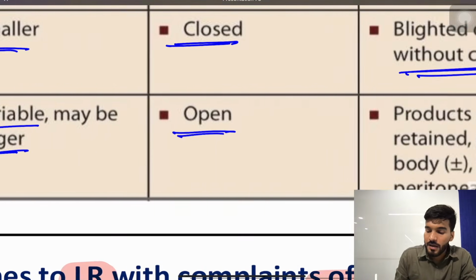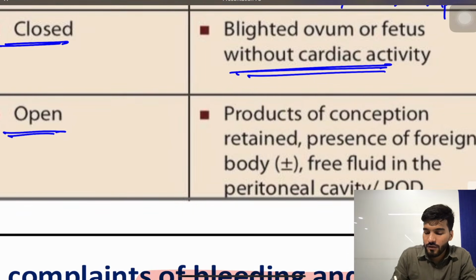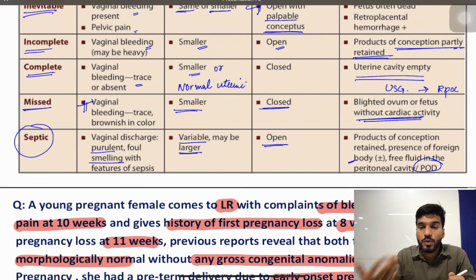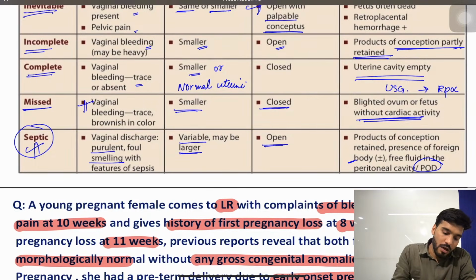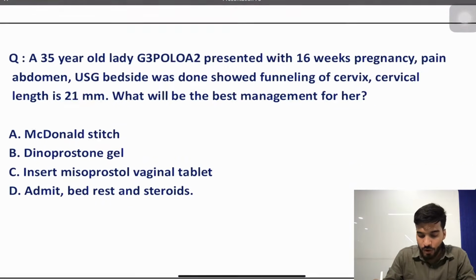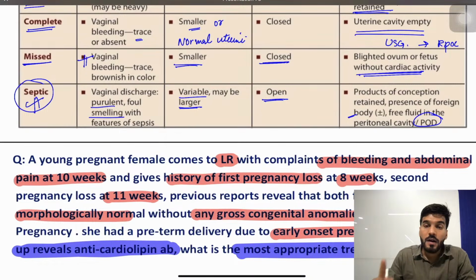Os is open, and there's a presence of a foreign body in the products of conception, and there can be free fluid present in the peritoneal cavity or the pouch of Douglas. So any type of abortion associated with fever, foul smelling discharge, increased uterine size, you make a classical diagnosis of septic abortion. Is that clear? That was all about the abortion chapter.